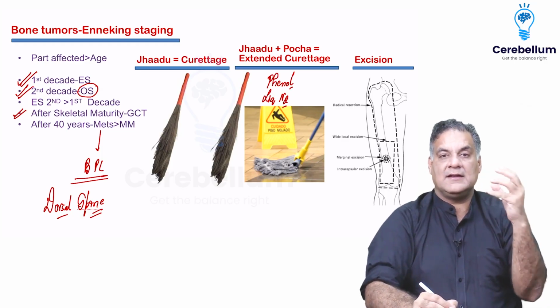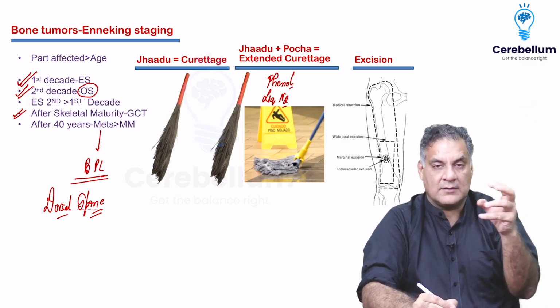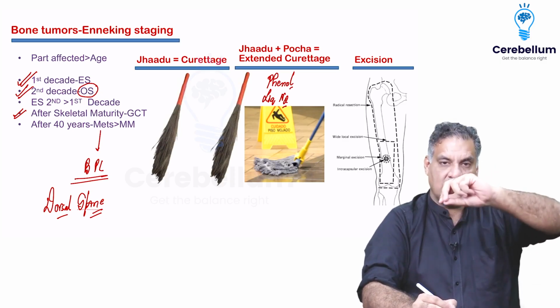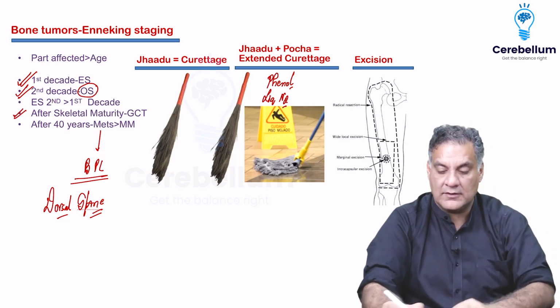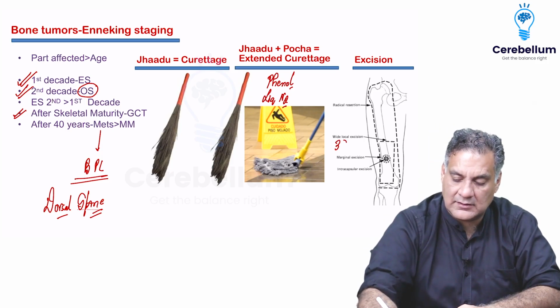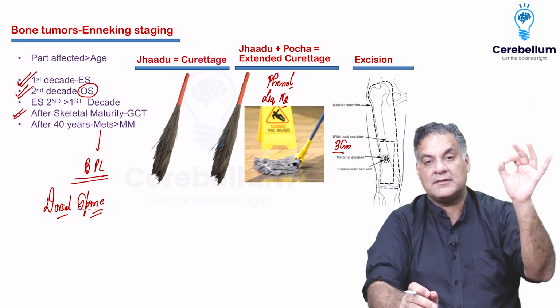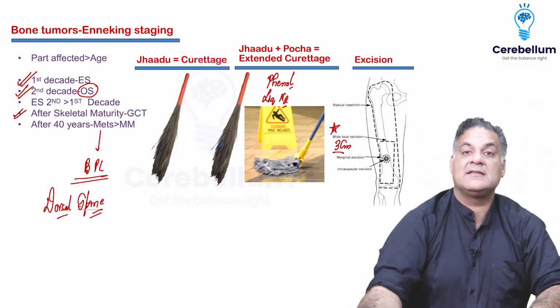All right. And then the surgeries, we are a surgical branch. The surgeries which remove the tumor are called excision. If you just remove the center, it is intralesional. If you remove up to the pseudocapsule, it is called marginal. If you remove a normal cuff of tissue, 3 centimeters all around, it is called a wide local excision. And if you remove the entire bone or compartment, it is radical excision. Which is the most common one? Wide local excision.